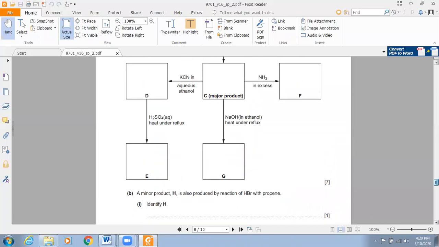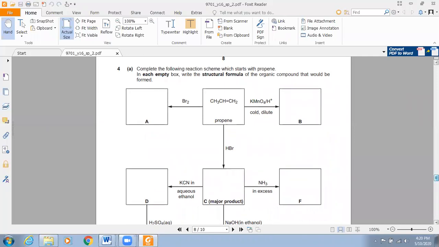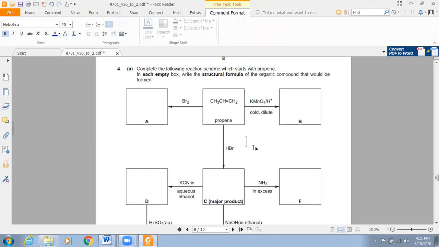So look at this, HBr with propene. We know major product, minor product. You remember this tip for getting the major product: giving oil on oily head. Simply, wherever you have more hydrogen, look at this carbon. In this carbon, we have more hydrogen.